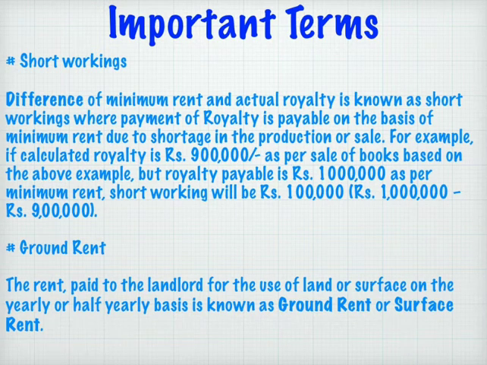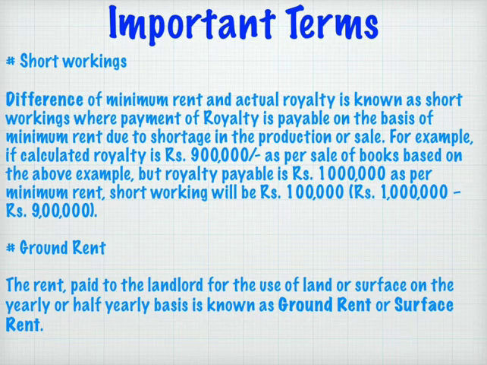So there will be a short working of 1 lakh rupees, because our calculation comes to 9 lakh and our royalty payable is 10 lakhs. The difference between them is known as short working, and it is rupees 1 lakh in our current example. So we can understand short workings in this way.